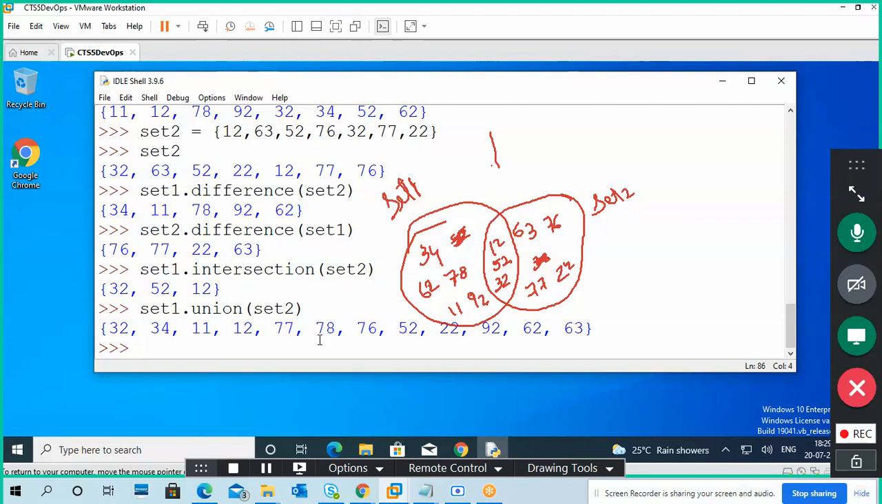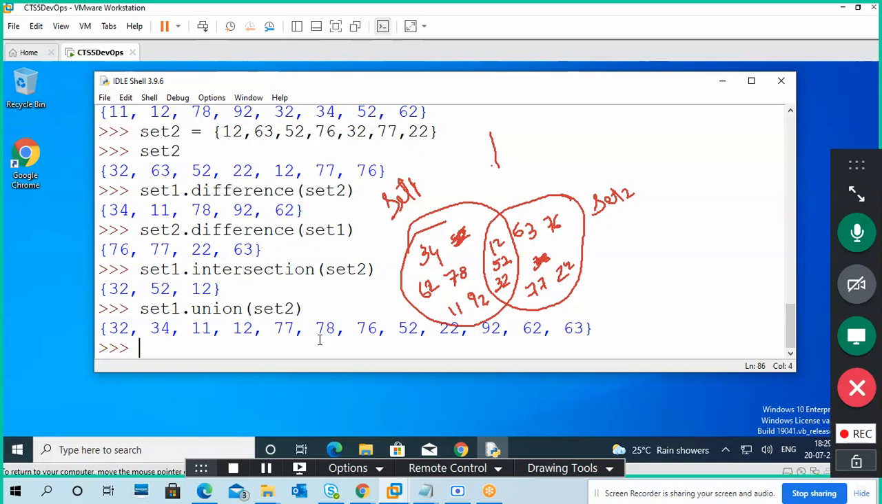So you can see 32, 34, 11, 12, 77, 76, 78, 52, 22, 92, sorry, 62, 63. Okay, it's a combination of set1 and set2 without any duplicates. Means 12, 52, 32 are in both the sets, but it will display them only once.